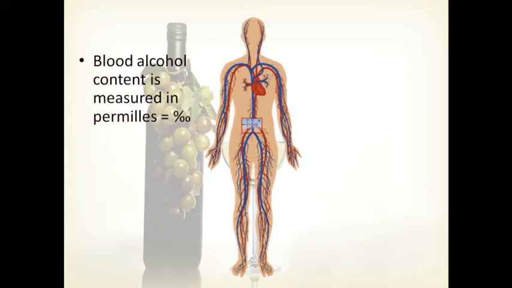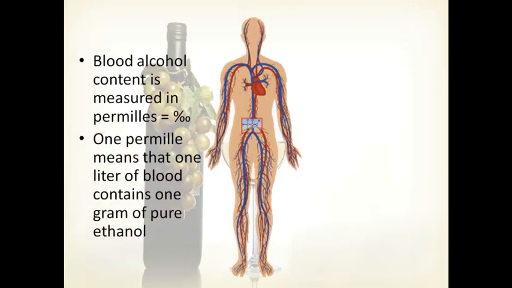Blood alcohol content is measured in per mils, and here you can see the sign of per mil. 1 per mil means that there is 1 gram of pure ethanol in a liter of blood. So for example, 5 per mils means that there are 5 grams of pure alcohol in a liter of blood.